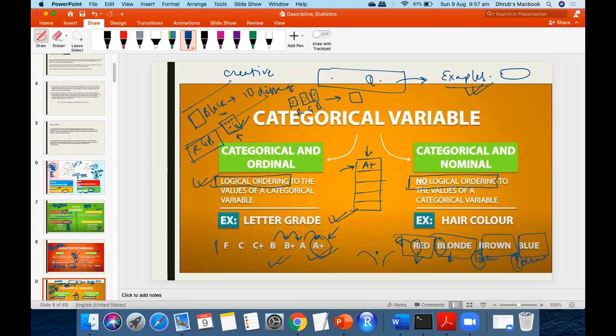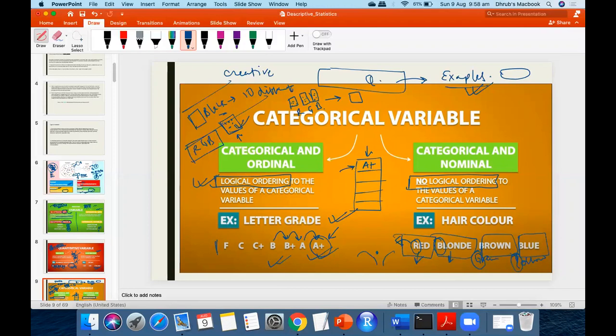So if we sort the data like you said, red, blonde, brown, green, right? When you sort, you can add weightage. If you add a weight to it, that's ordinal. If you don't add a weight to it, that's nominal, right? Is that the right statement?